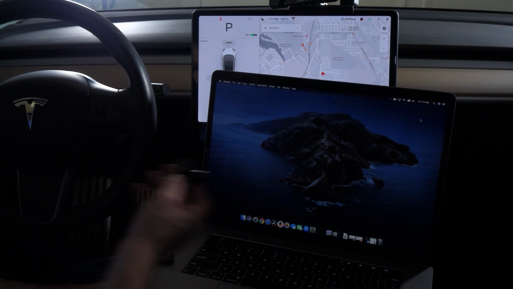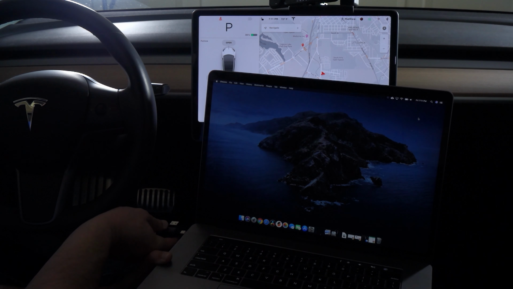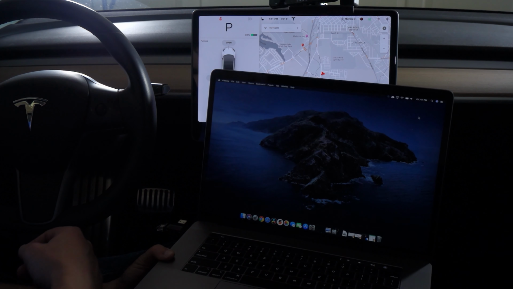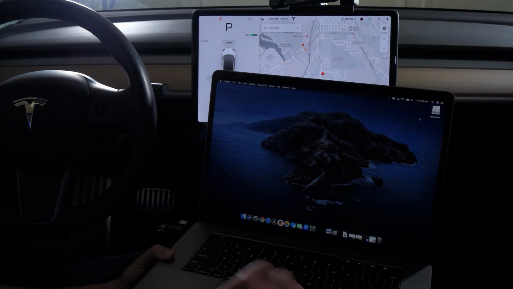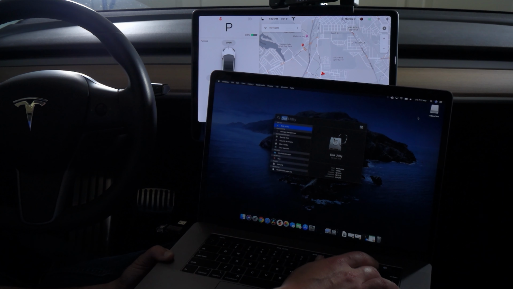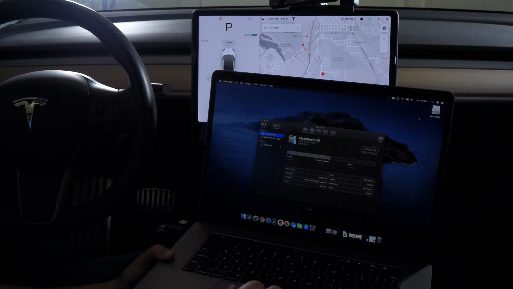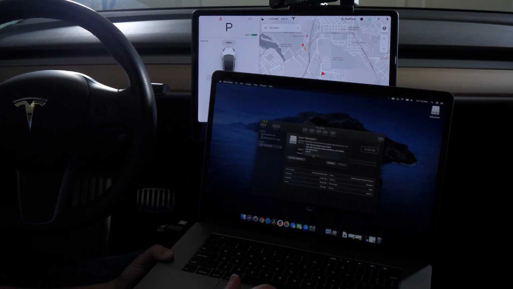So to format, we'll connect the card reader to a computer, in this case a MacBook. We'll wait for it to load. Now open Disk Utility and go to that card. I'm going to right click and erase. So you can just give it a name, and you want to choose MS-DOS FAT. And then erase.